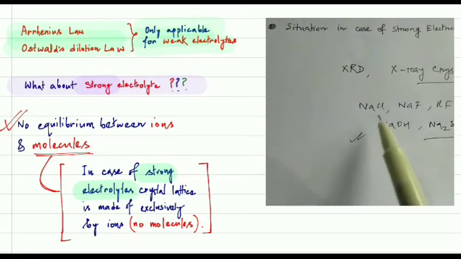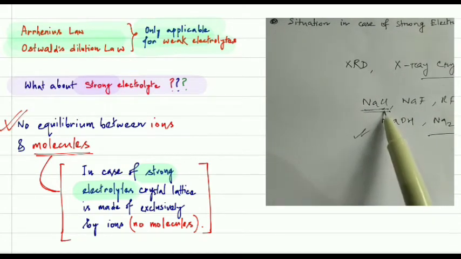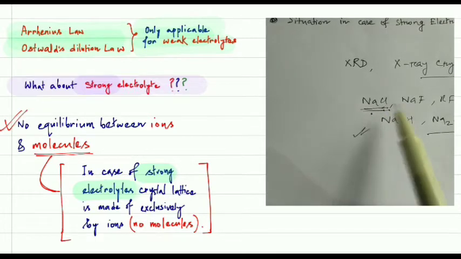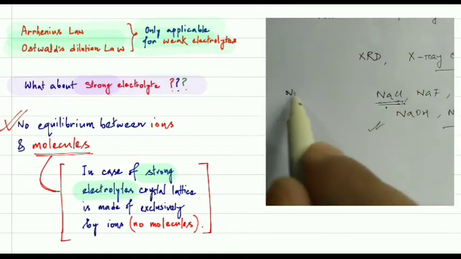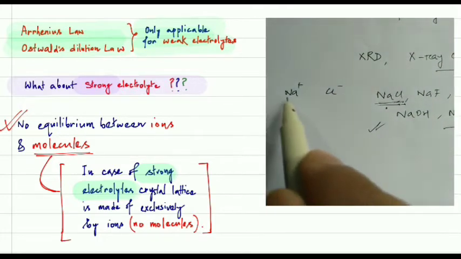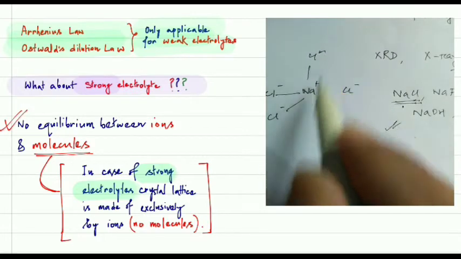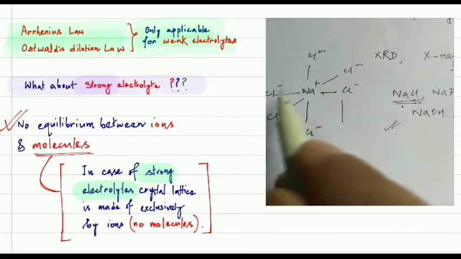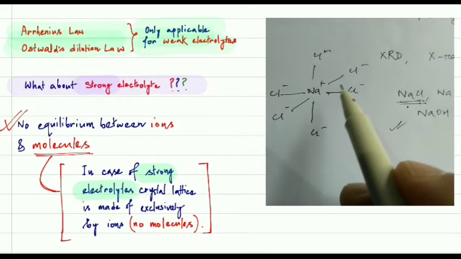Okay, that means the solid state of sodium chloride, or you can say the crystal of sodium chloride, is formed exclusively of its ions. That means Na positive and Cl negative, so there will not be any molecules. Let's suppose this is your Na positive, and here many chlorides, Cl negative, six chlorides, 1 2 3 4 5 6, are going to surround this sodium positive.